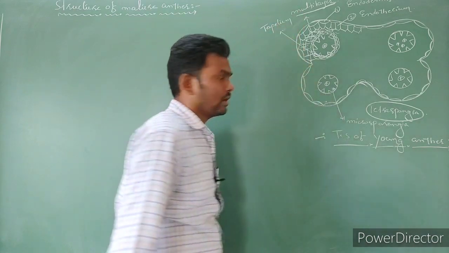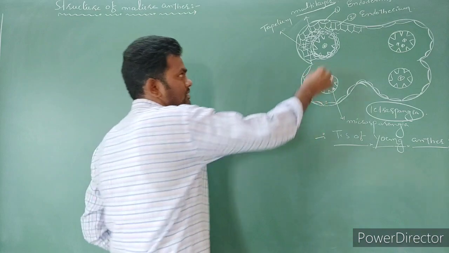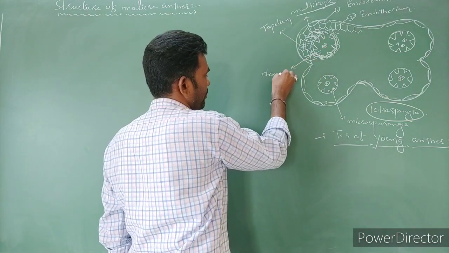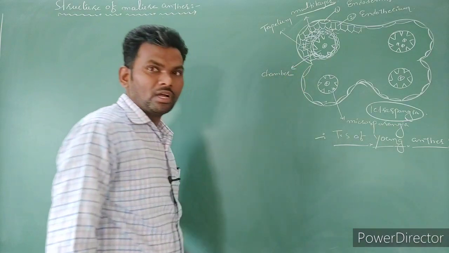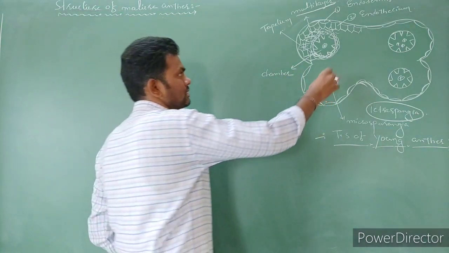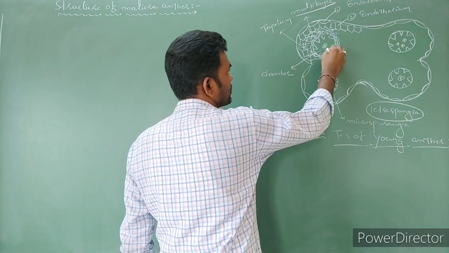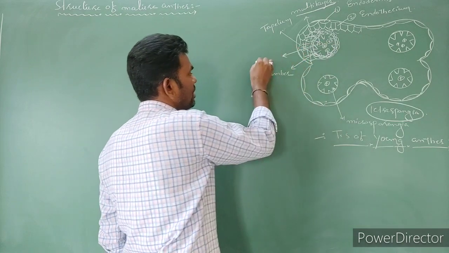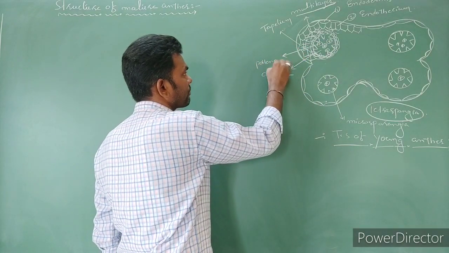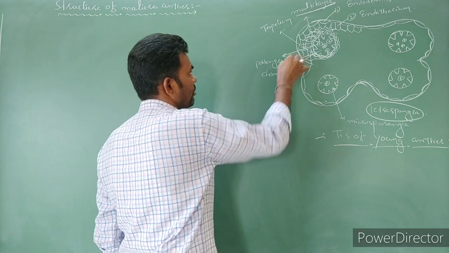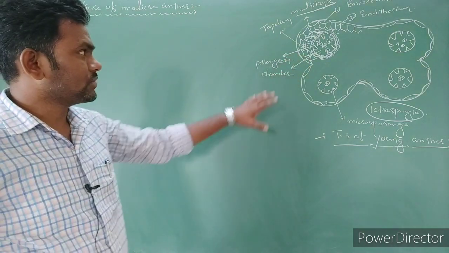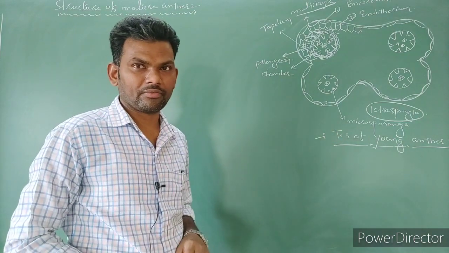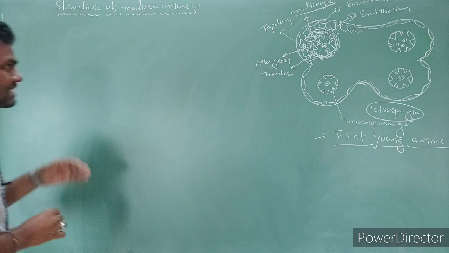Tapetum cells. Right? Here this is the complete chamber. You can see one locule or one chamber. In this chamber, the pollen grains present are in tetrad condition. This is a tetrad pollen grain. So generally this is the structure of the young anther. Now we are going to discuss each and every part.